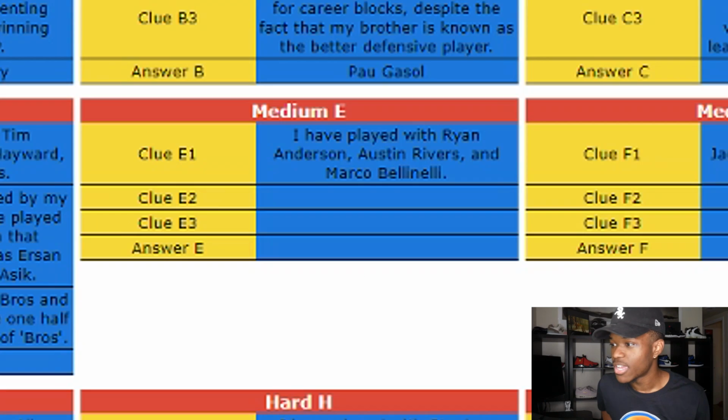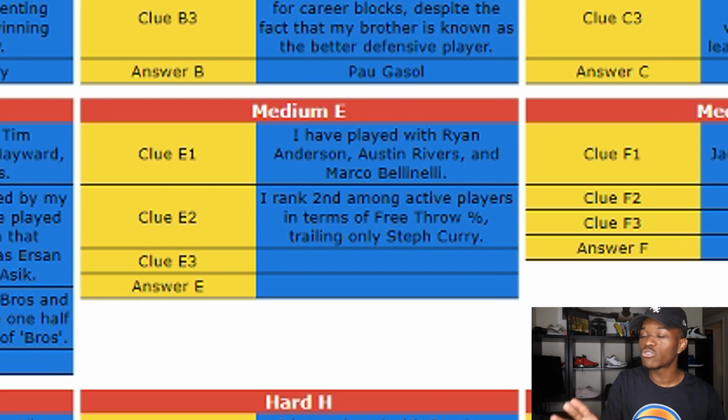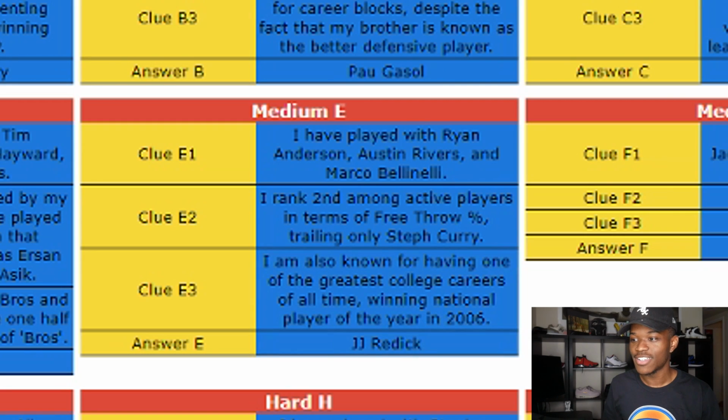Okay, medium E. I played with Ryan Anderson, Austin Rivers, and Marco Belinelli. So we're talking about a player that either currently plays for the Washington Wizards or did play for the LA Clippers, because that's what Austin Rivers did. We need another hint. E2. I rank second amongst active players in terms of free throw percentage, only trailing Stephen Curry. We are talking about JJ Redick.